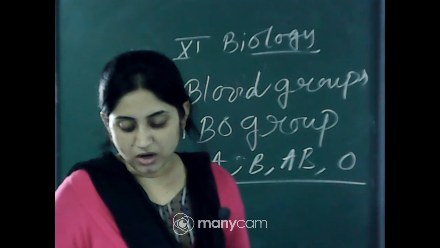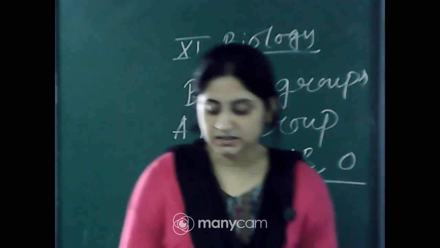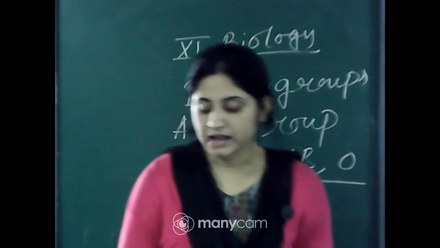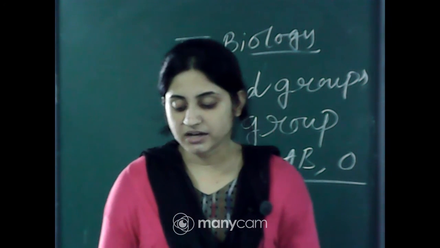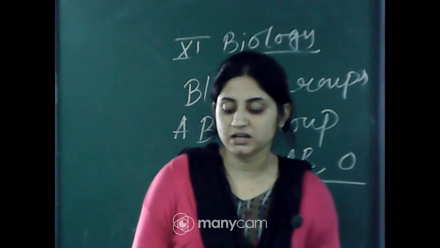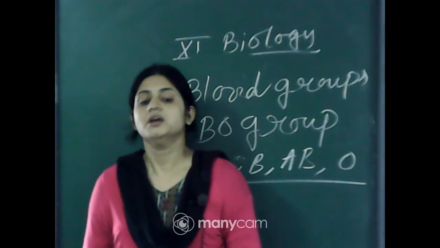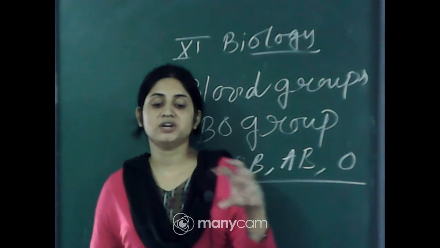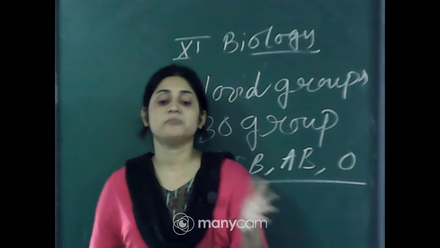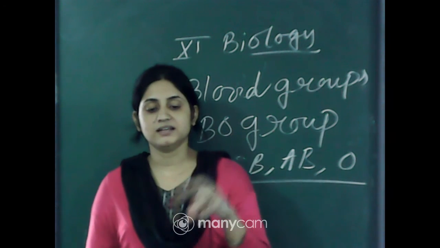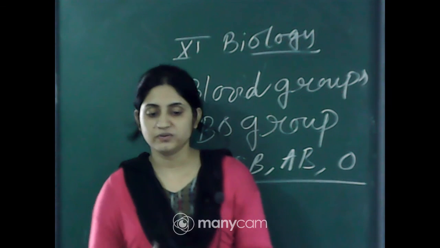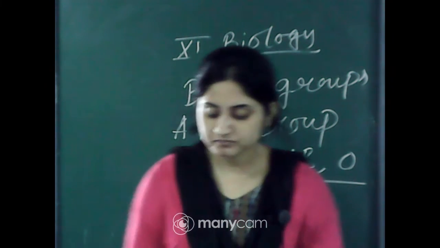This condition is called erythroblastosis fetalis. This can be avoided by administering anti-Rh antibodies to the mother immediately after delivery of the first child. There are antibody injections such as Rhogam, RhoD, this type of name, injected into the mother's body, and it protects both mother and baby.